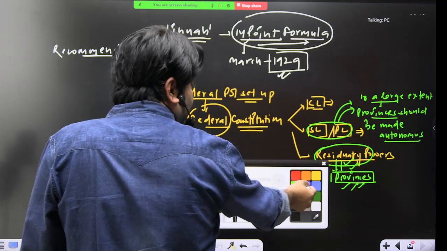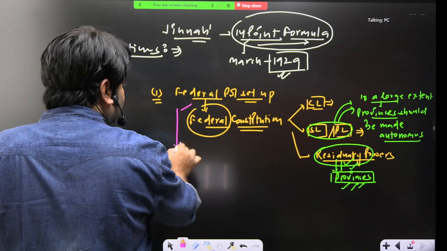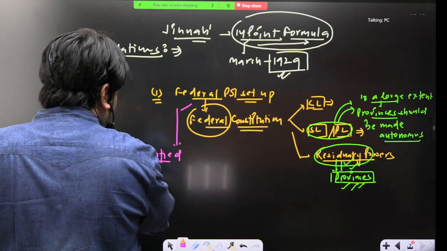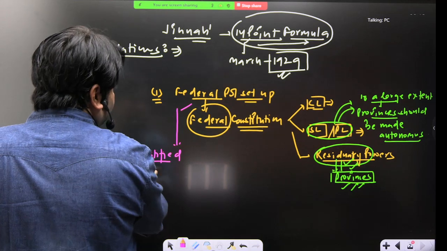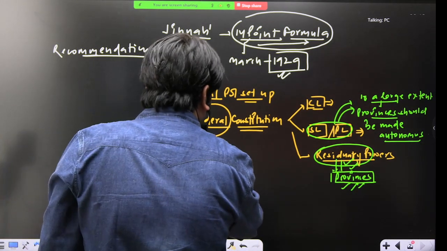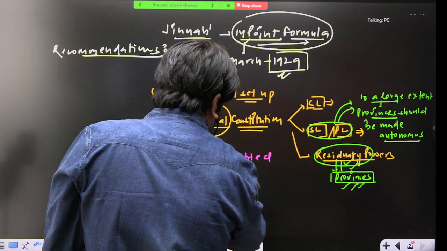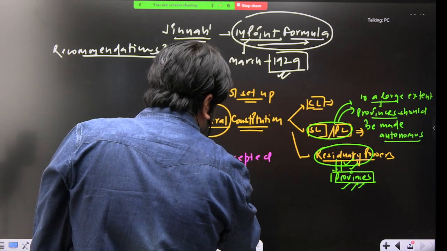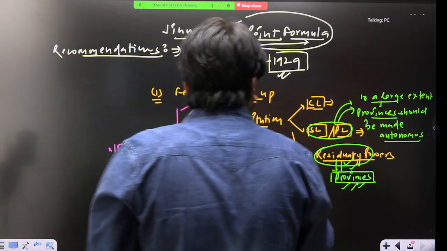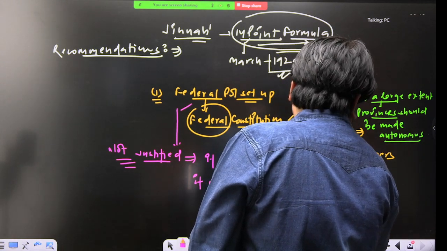Is this suggestion justified or not? You will say no, not justified. Why not justified? Because if accepted, it will promote disintegrating tendencies.